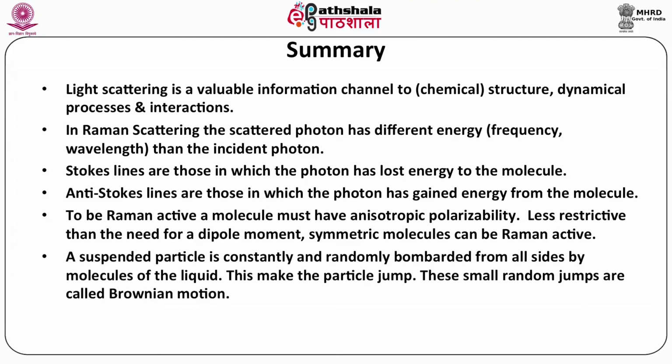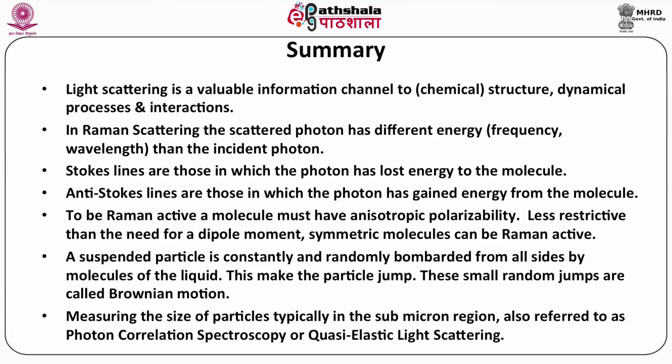A suspended particle is constantly and randomly bombarded from all sides by the molecules of the liquid. This makes the particle jump, and these small random jumps are called Brownian motion. Measuring the size of particles, typically in the submicron region, is also referred to as photon correlation spectroscopy or quasi-elastic light scattering. So this method is used to estimate the particle size based on light scattering.